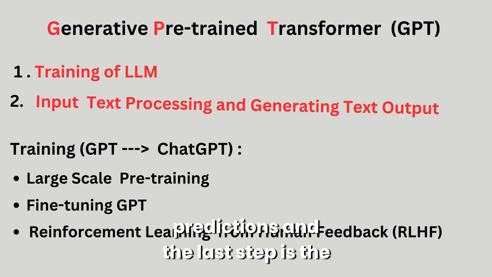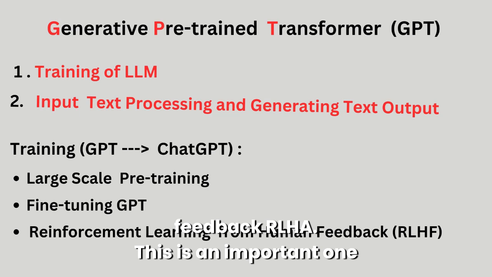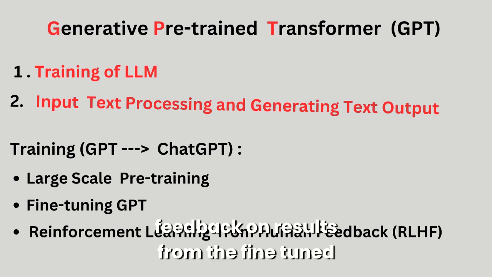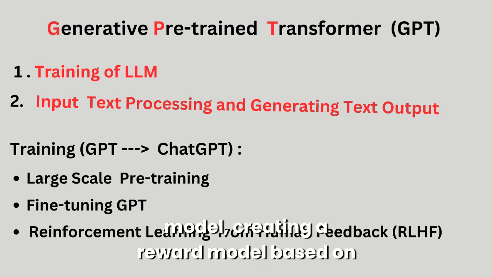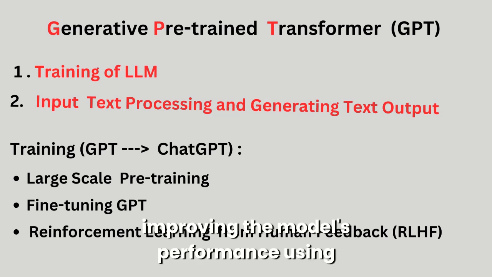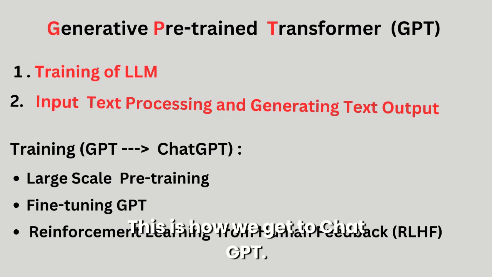And the last step is the reinforcement learning from human feedback, RLHF. This is an important one that involves gathering human feedback on results from the fine-tuned model, creating a reward model based on their preferences, and then iteratively improving the model's performance using proximal policy optimization, or PPO. This is how we get to ChatGPT.